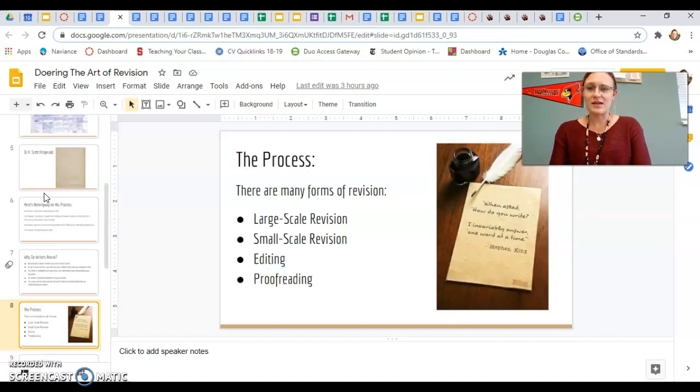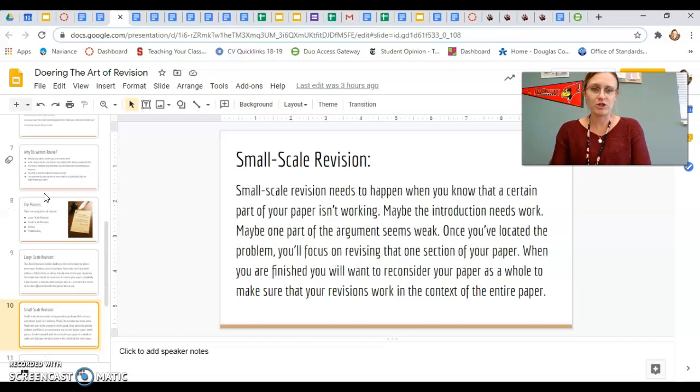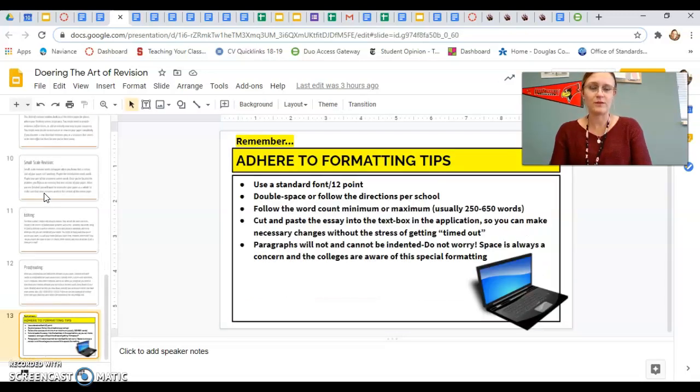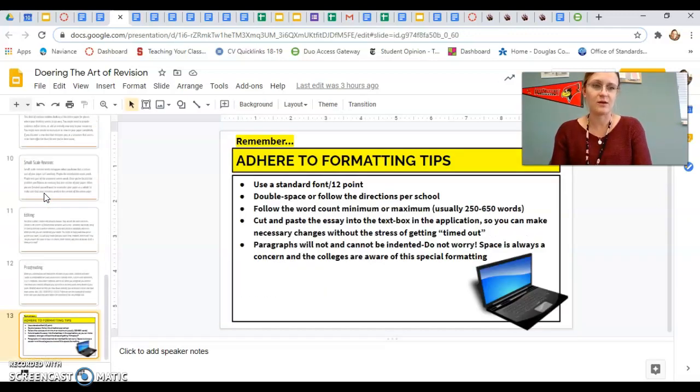Then I just talk about the process, right? So there's large-scale revision, which is basically what we're going to be doing for each other. Small-scale revision, editing, and proofreading, okay? So if I went through this too fast for you, you have access to this. You can take the time and read through it as slow or as quickly as you'd like.